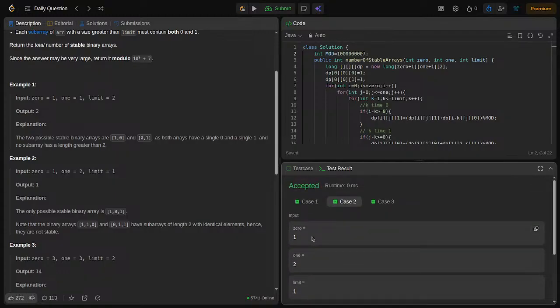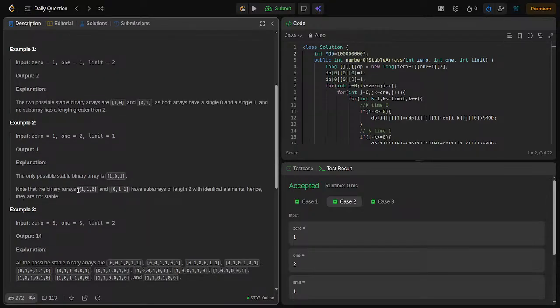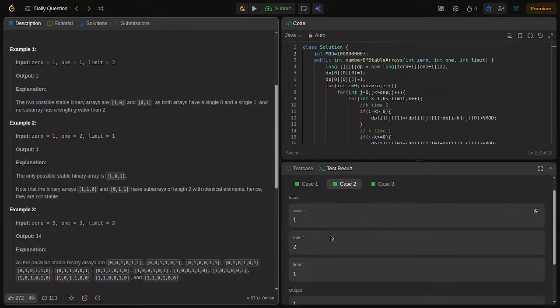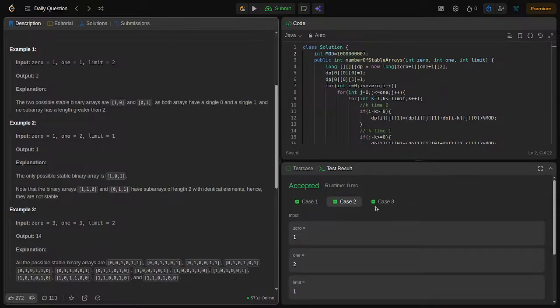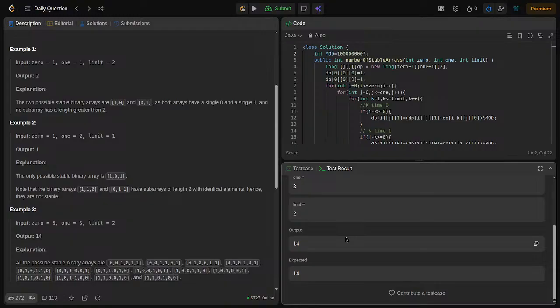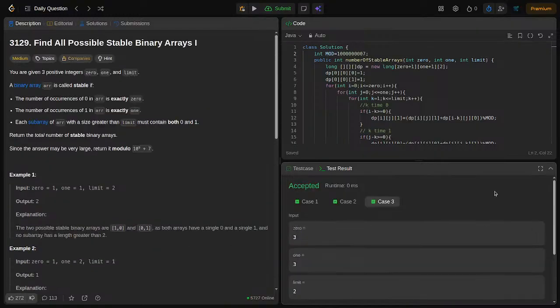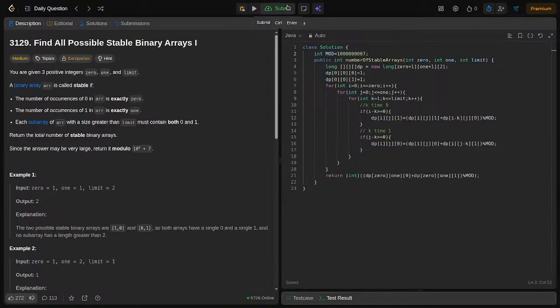With numbers like, see here, 1 0 1. If we write like 1 1 0 or 0 1 1, it may have a subarray of length 2, because the same number occurs continuously. See 1 1 and here also 1 1, but our limit should be only 1. So here the possibility is only 1. So I hope you understood this problem. Let us try to submit this.